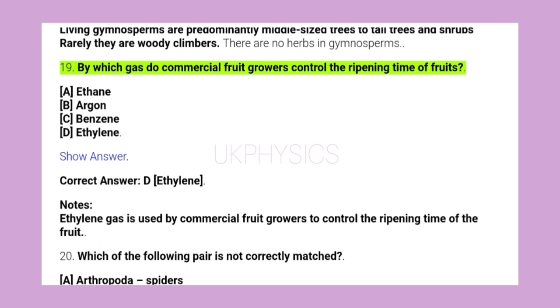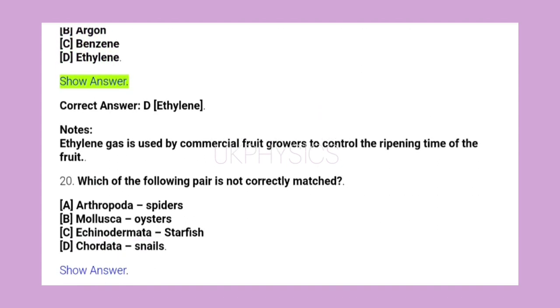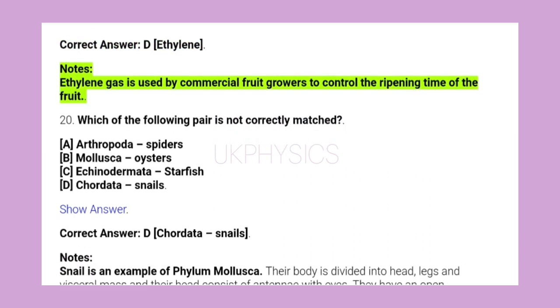19. By which gas do commercial fruit growers control the ripening time of fruits? A. Ethane, B. Argon, C. Benzene, D. Ethylene. Show answer. Correct answer D. Ethylene. Notes: ethylene gas is used by commercial fruit growers to control the ripening time of the fruit.